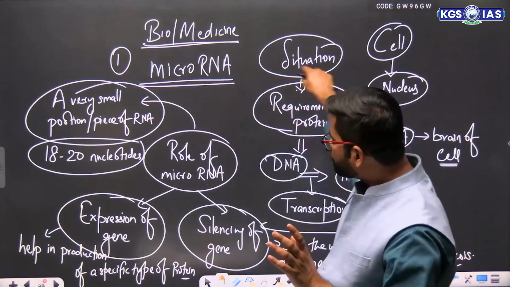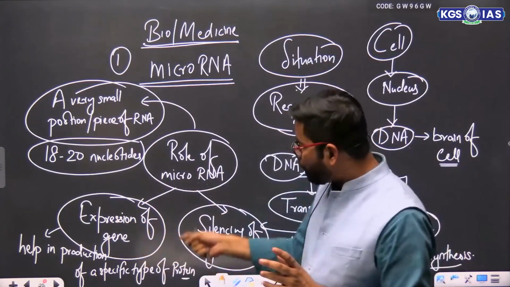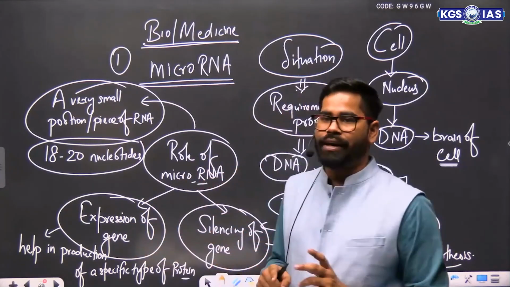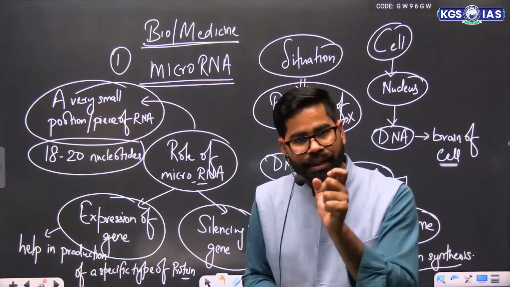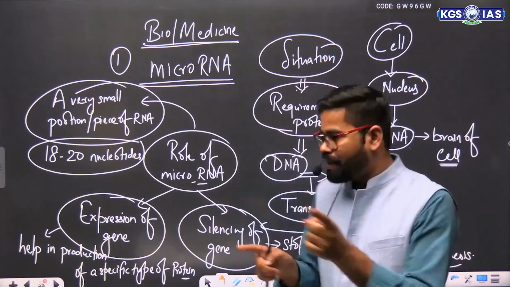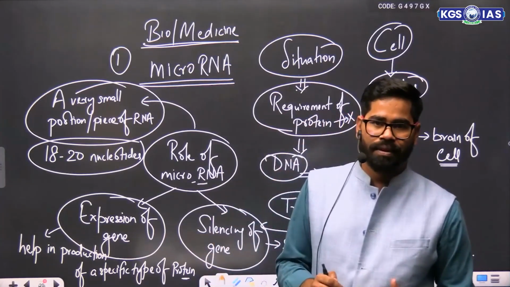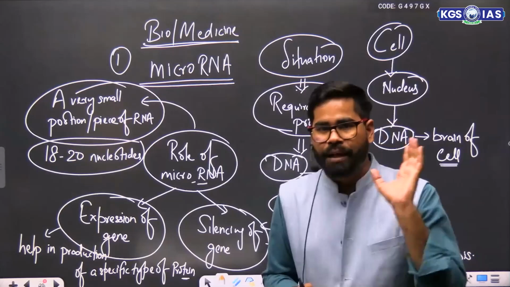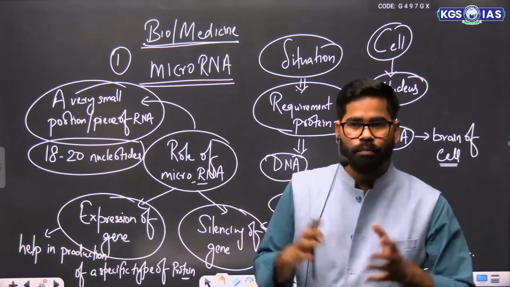So we have tried to understand via this example what will be the role of this microRNA. It will help in expression of a particular type of gene, and once the work has been done, it will help in silencing the gene. Means now we have to stop the production. Now I have to stop doing a particular work. So that is the role of microRNA in the body.